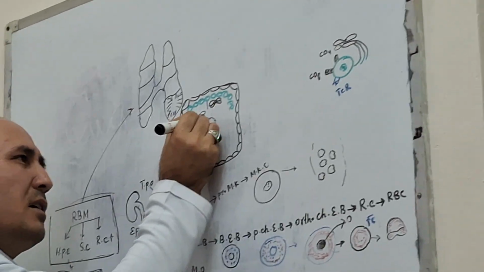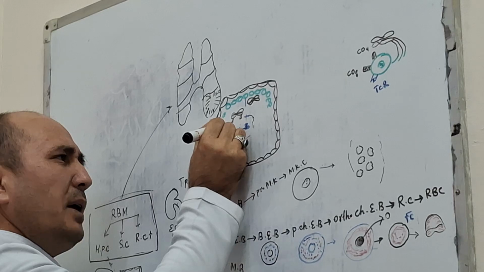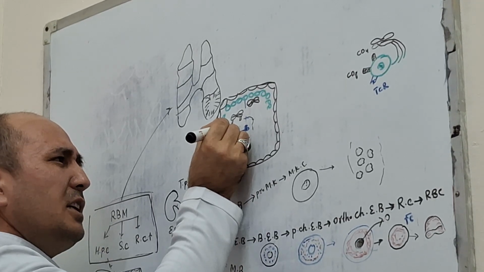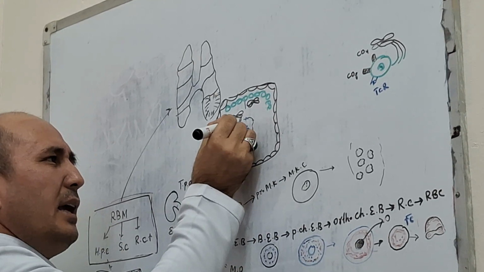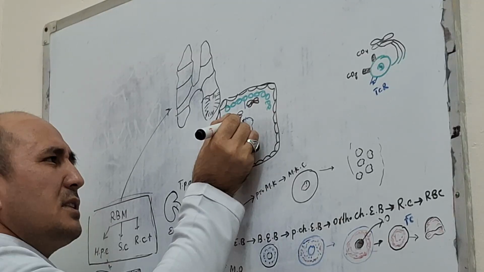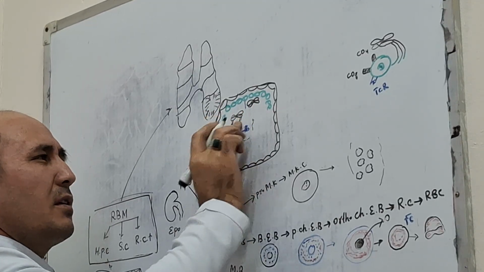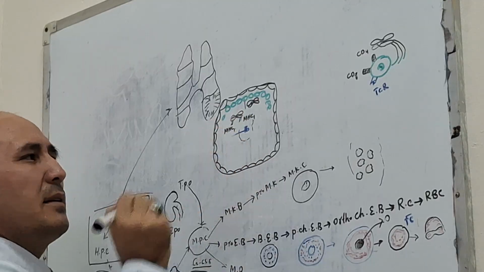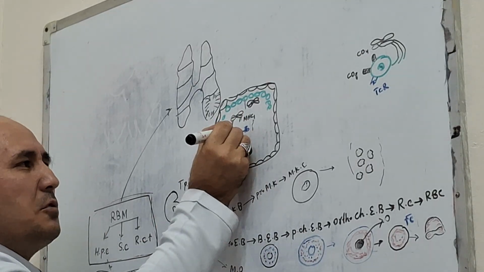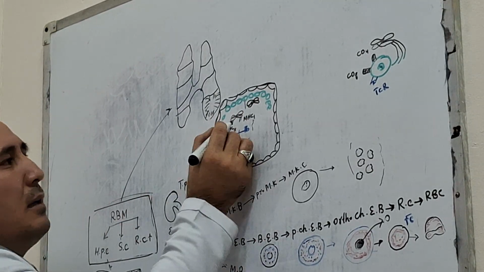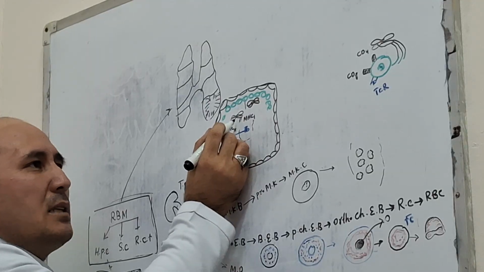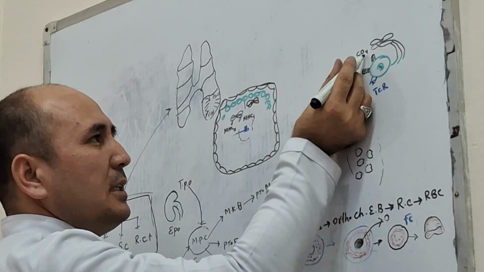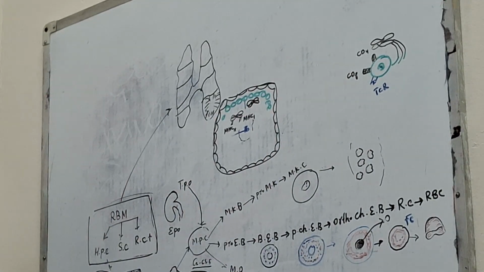receptors called MHC2 and MHC1. These thymic cells are responsible for checking CD4 and CD8.